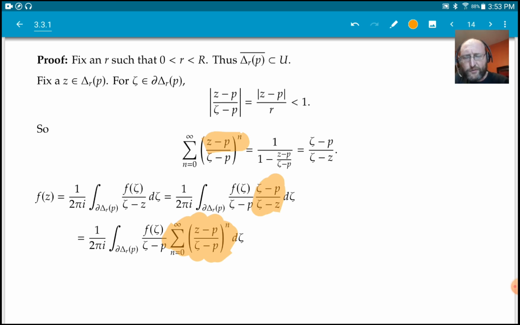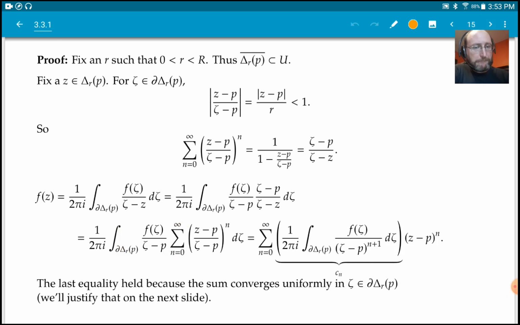Okay, so now what I want to do is I have two limits over here. There's the limit coming from the series, and there's the limit coming from the integral, and I want to swap them. So let's first not worry about why we can swap them. We can. Let's not worry too much about why.